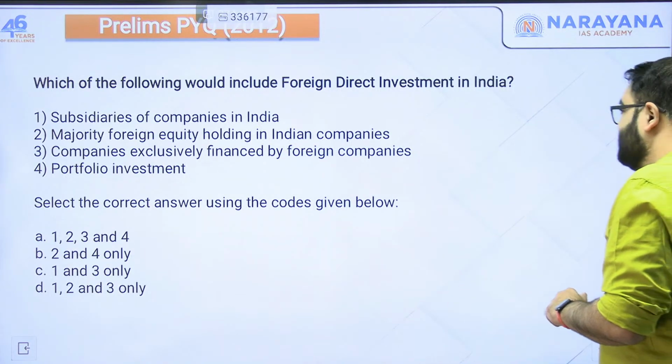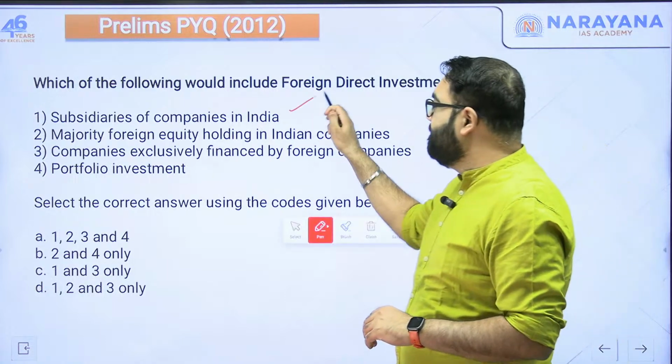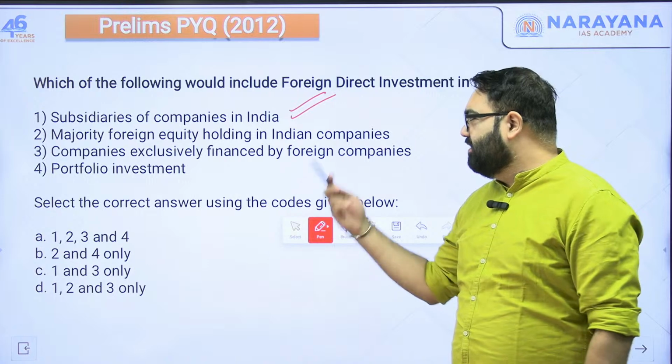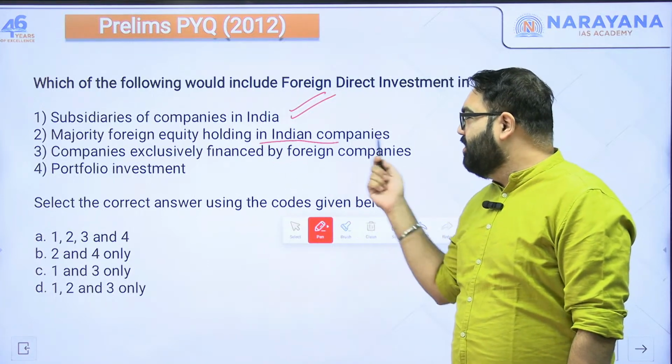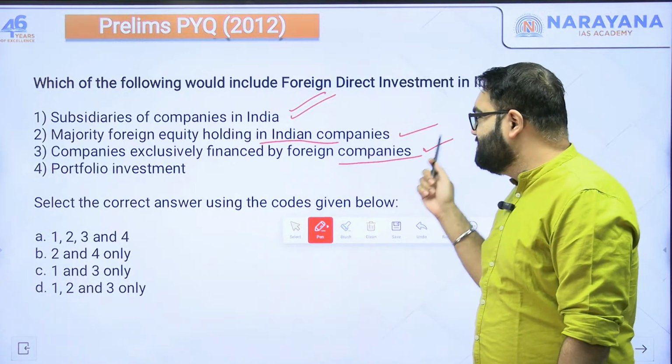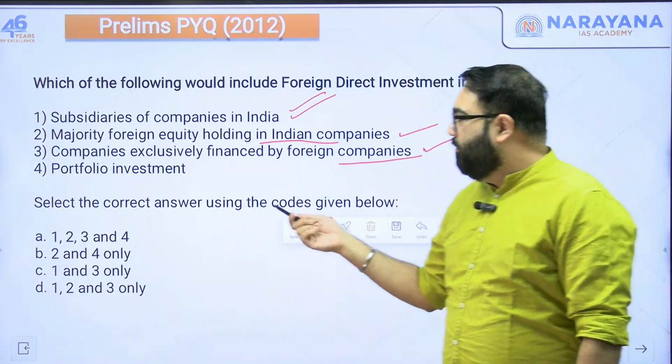Subsidiaries of companies in India, yes. Companies that have their subsidiaries working in India like Google, etc. Major foreign equity holding in Indian company, yes. Companies financed by foreign companies, yes. All these are FDIs. Portfolio investment, no.